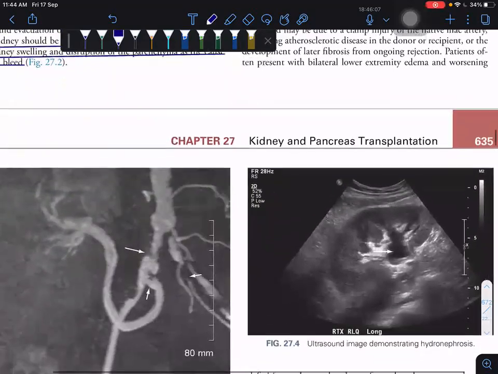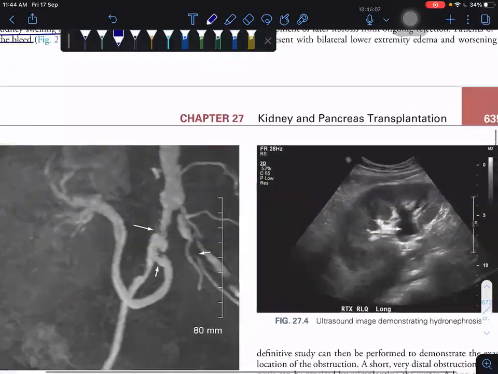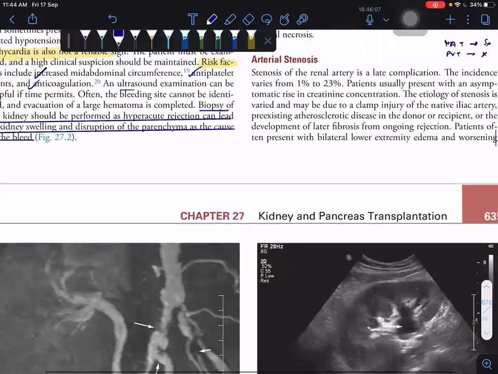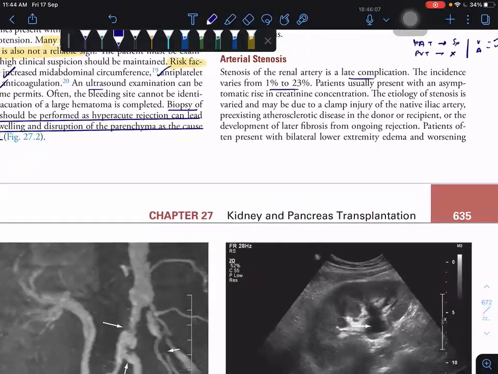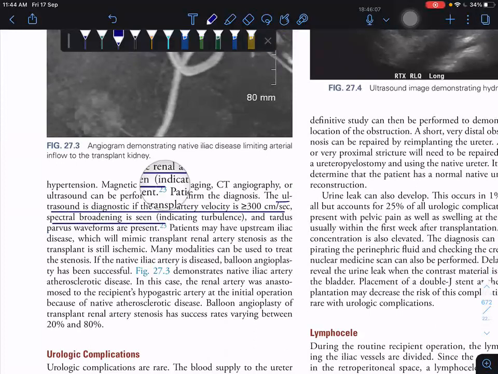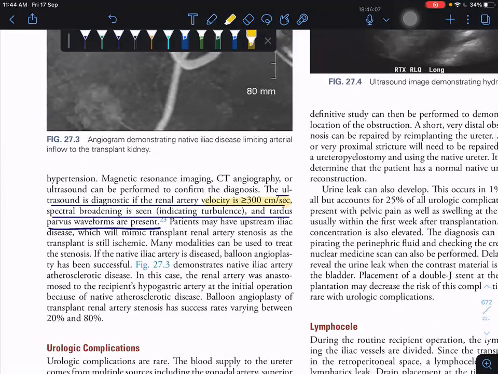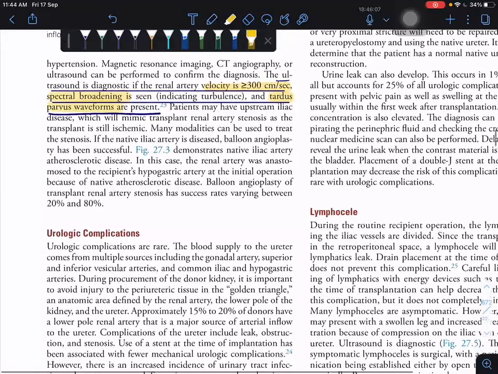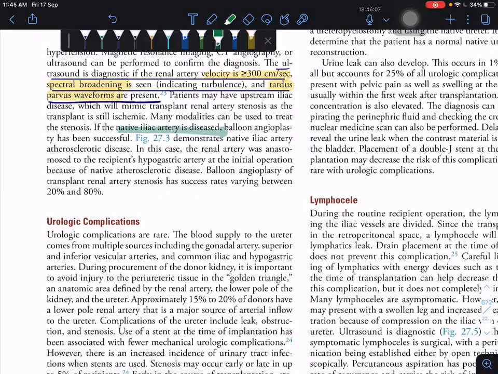Then arterial stenosis, which is 1 to 3%. It's usually a late complication. Ultrasound is diagnostic if the renal artery velocity is greater than 300 centimeters per second, with spectral broadening and tardus parvus waveforms. So three things: velocity greater than 300, spectral broadening, and tardus parvus waveforms. If the iliac artery is diseased, then balloon angioplasty should be done.